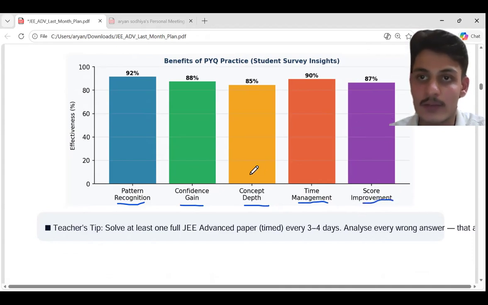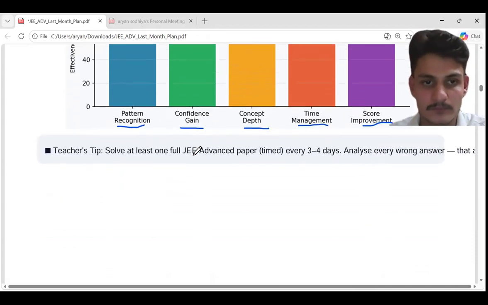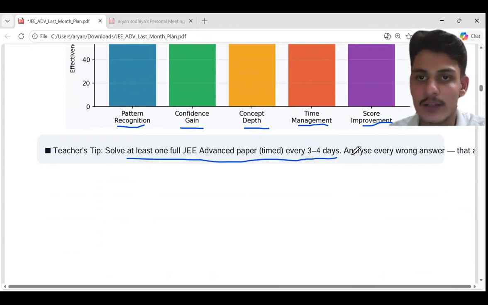So PYQs are very important. My teacher also guided me for the PYQs: solve at least one full JEE Advanced paper every 3 to 4 days, and analyze every wrong answer. This is a very important point. You need to analyze every wrong answer. So I will give you the routine in the upcoming minutes on how to schedule your days with the attempt of the JEE Advanced paper.